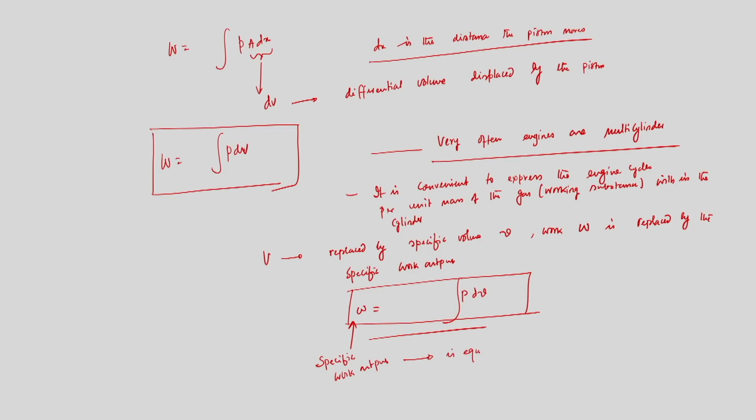Very importantly, the specific work output is equal to the area under the process line on PV coordinates in an indicator diagram.